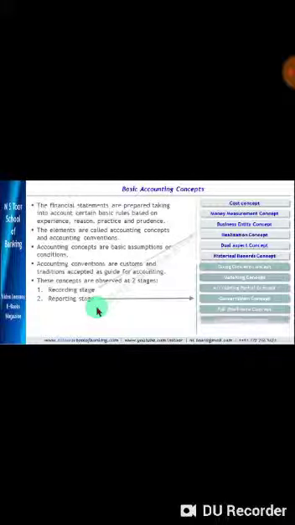First, going concern concept, then matching concept, then accounting period concept, then conservatism concept or convention, then full disclosure convention, then materiality concept or convention, and finally the consistency concept or convention. So these are two different stages. Now we shall discuss these concepts and conventions one by one.